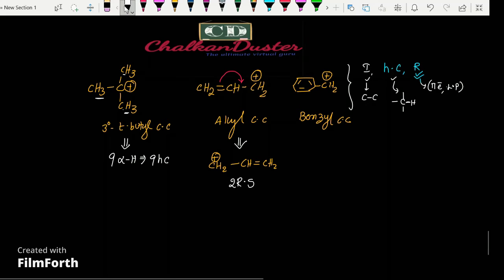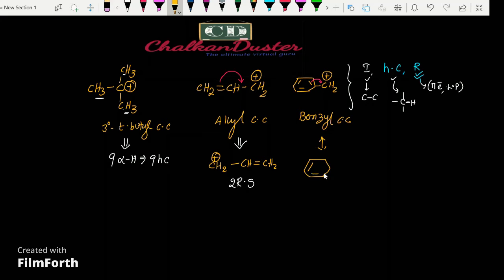Next, the benzyl carbocation is also resonance stabilized due to delocalization of pi electrons of the aromatic ring. We can show the delocalization of electrons and get the resonating structures.